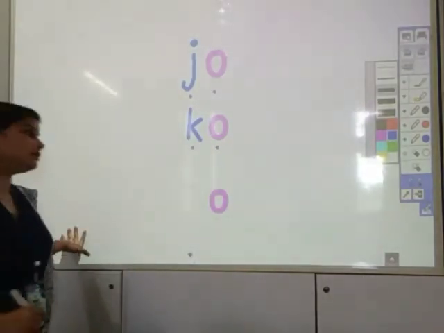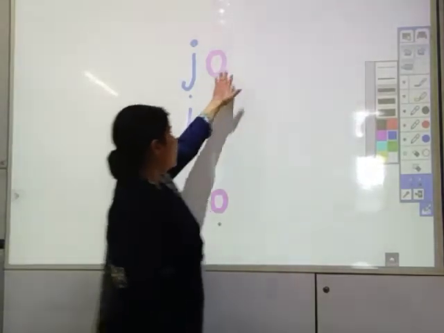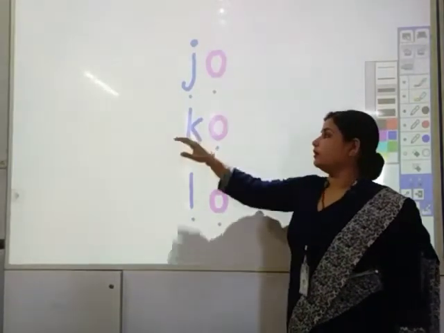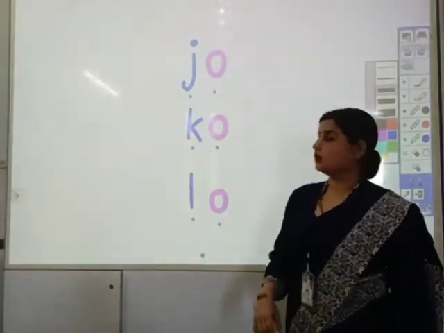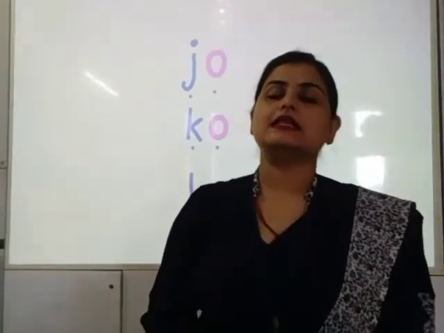We are learning O sound. L, O, lo. O, O, O. J, O, jo. K, O, ko. L, O, lo. So which sound is this? This is O.